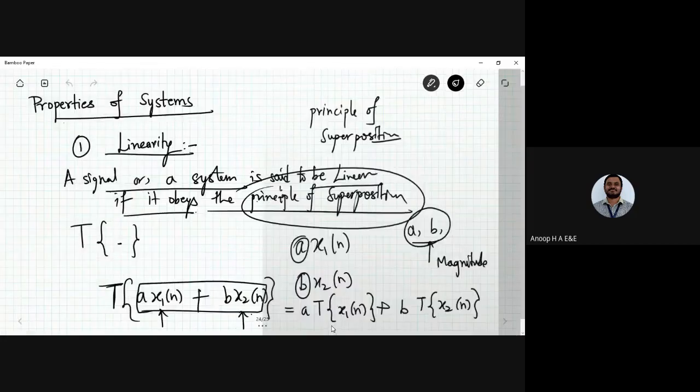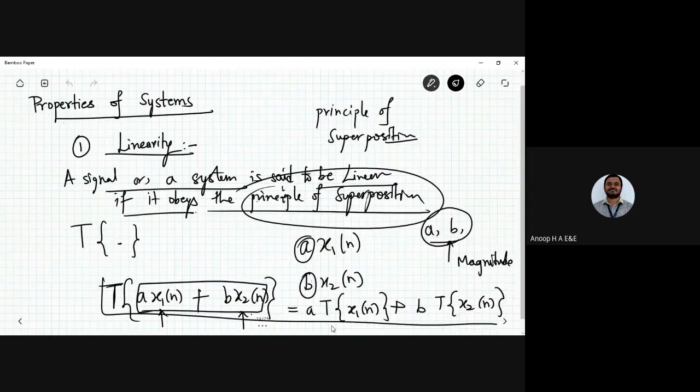This is the equation, or the property, which needs to be analyzed to say it is a linear system.